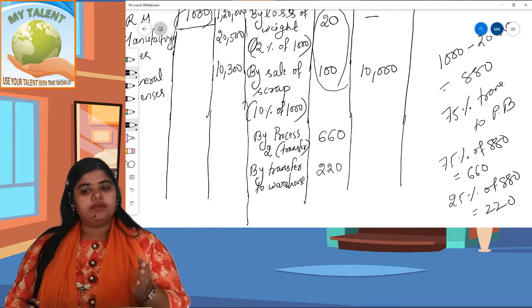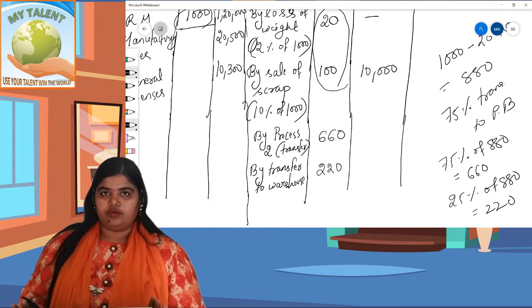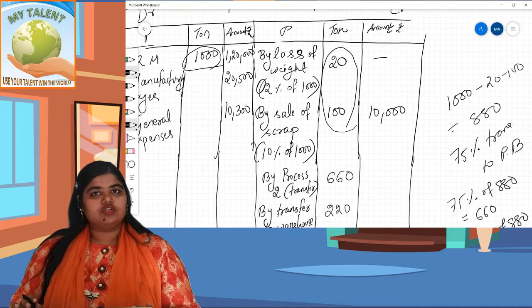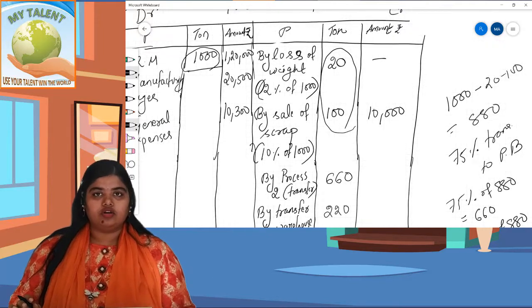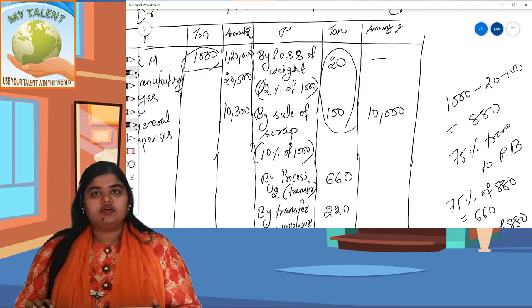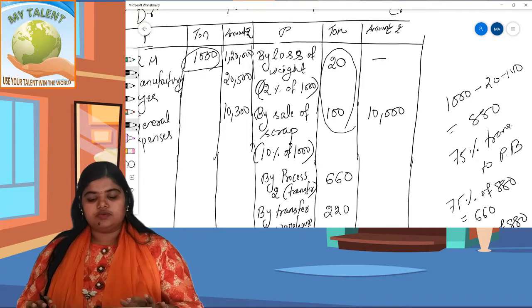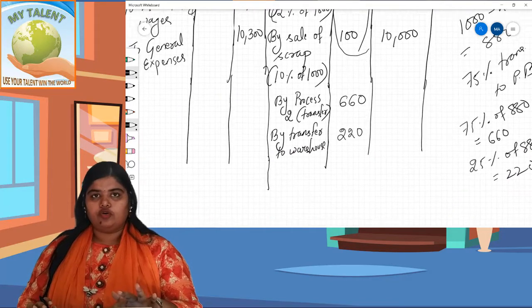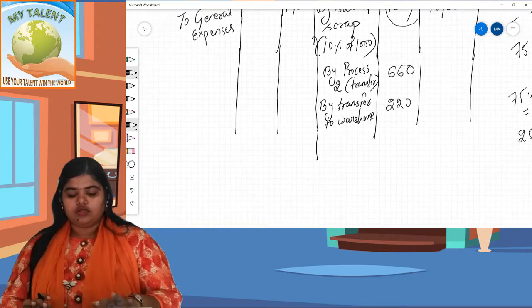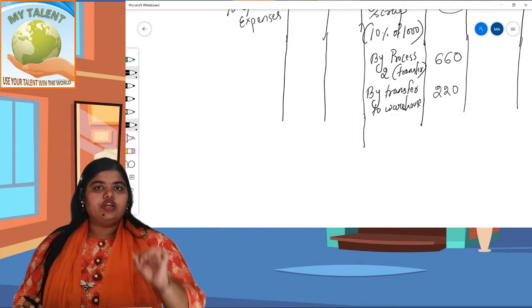Complete the ton column, and only after that fill up the amount column, line by line. Now, what will be the amount? It is in the question, whether it will be sold at 100 a ton or 20 a ton, whatever is mentioned in the question. So how much should we write as the amount? At how much per ton is the output transferred? So there is a formula. I am giving you a very simple formula, easily easy. You have to remember it. Here the per unit rate is taken out.